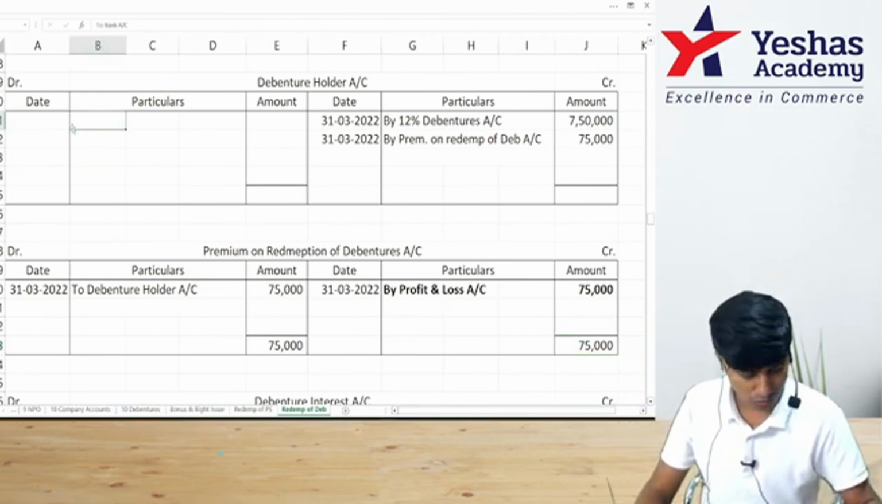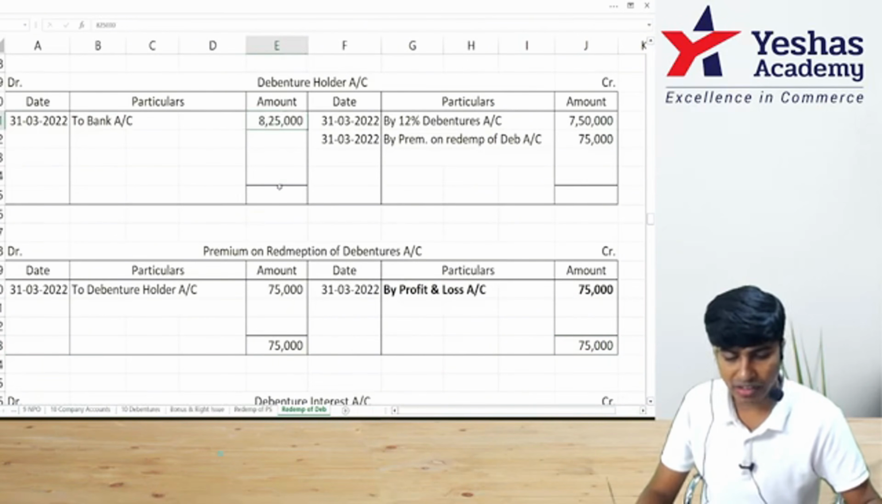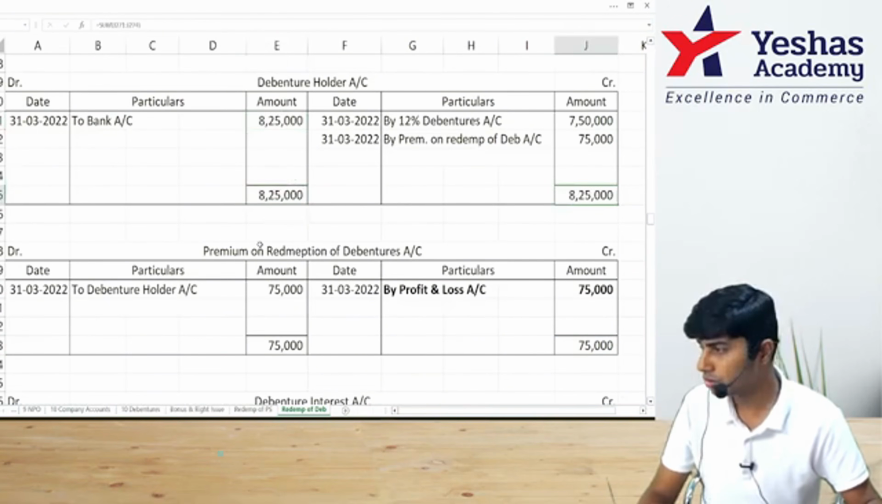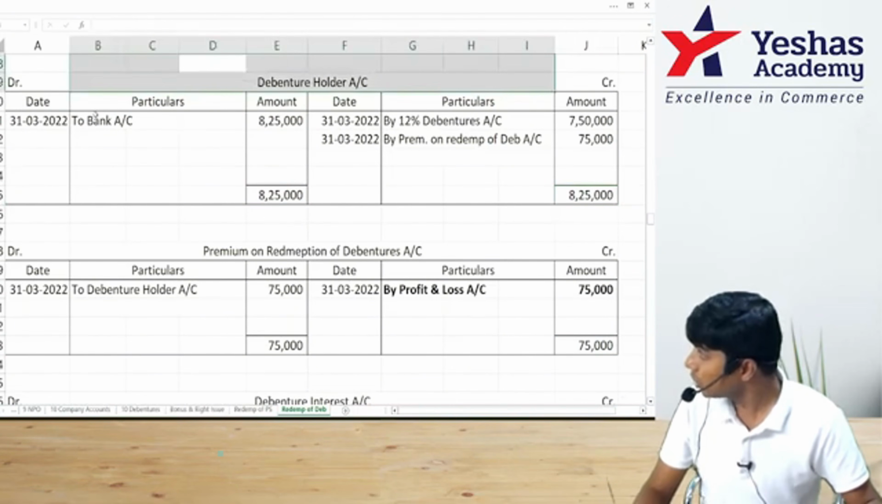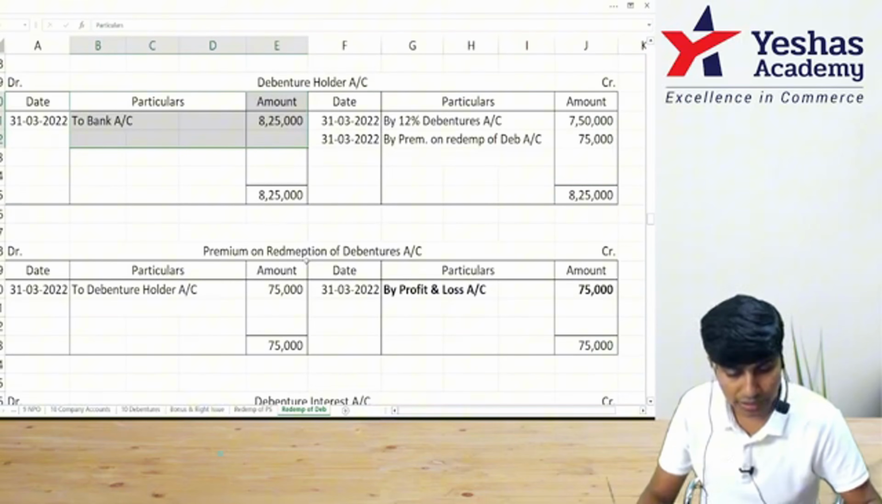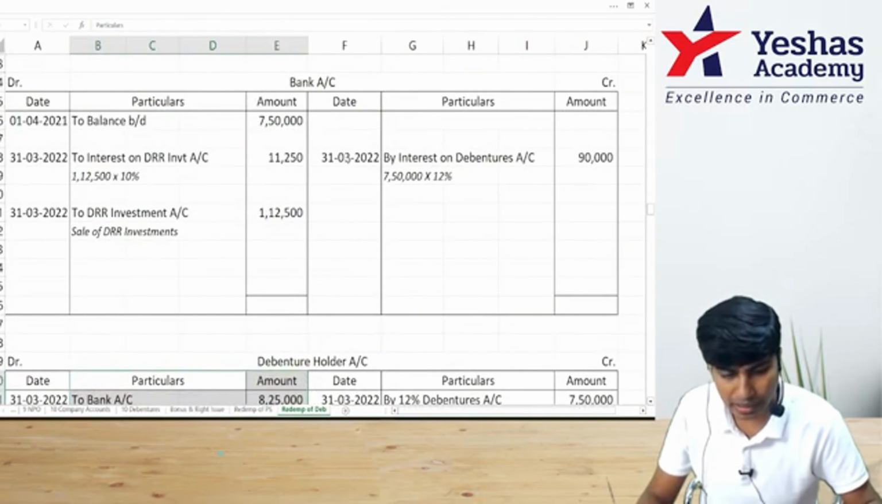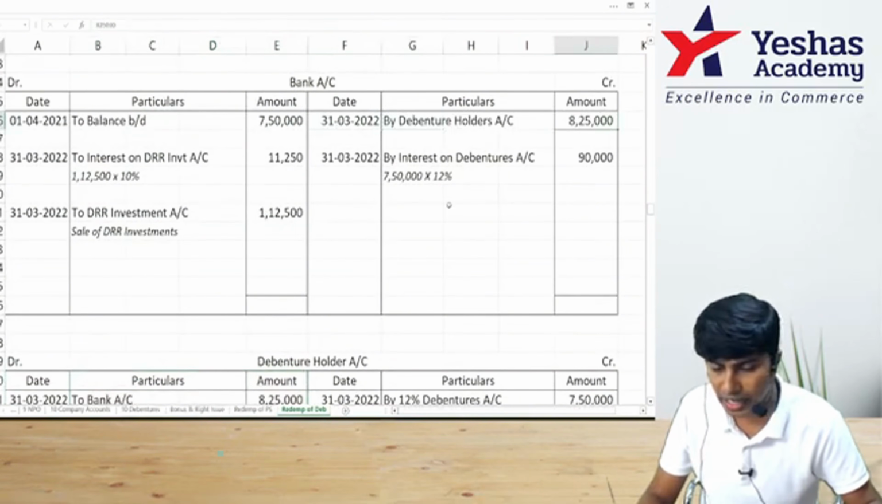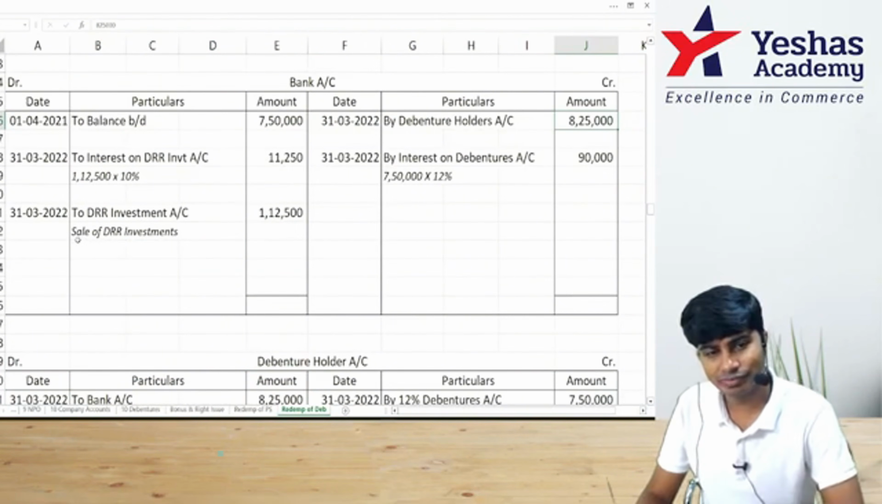The entry is debenture holder account debit to bank, 8 lakh 25. This ledger also gets closed. In debenture holder account, I wrote to bank, 8 lakh 25. Am I right? In bank account, I'll write by debenture holder, 8 lakh 25. That's all.